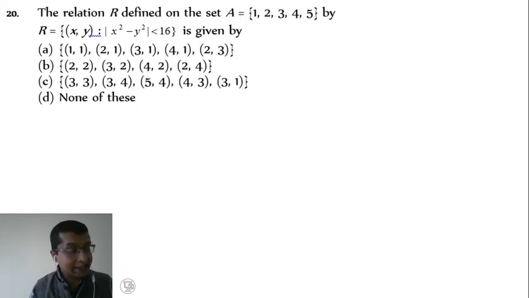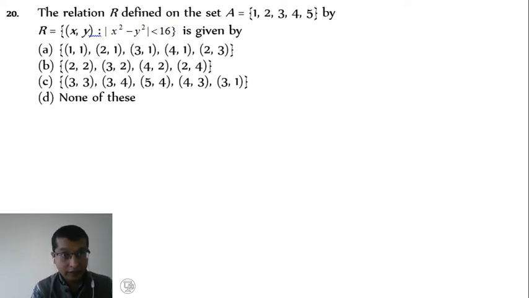Now example number 20. The relation is defined on a set A equal to {1, 2, 3, 4, 5} by R equal to ordered pairs (x, y) such that mod of x square minus y square is less than 16. So relation R means we come across (1,2), (1,3) like that. It should be less than 16.